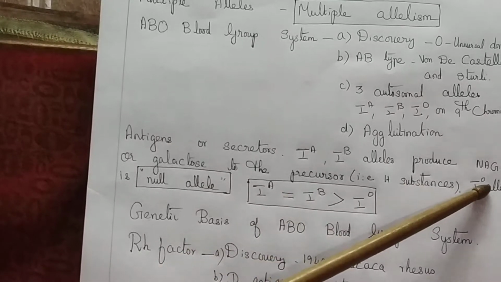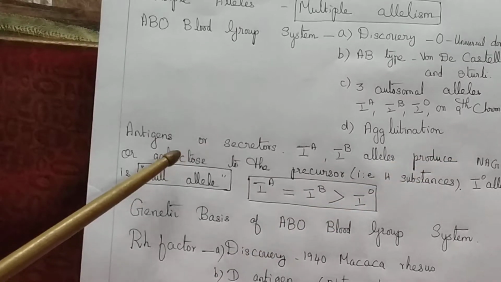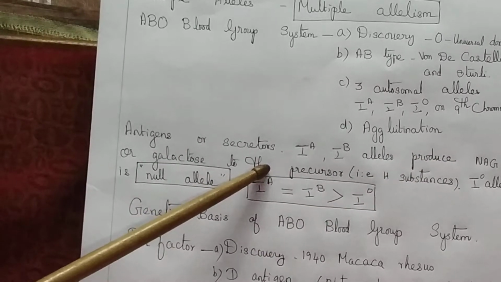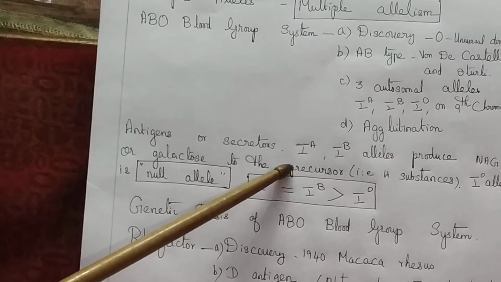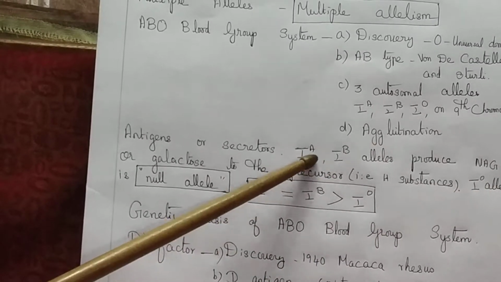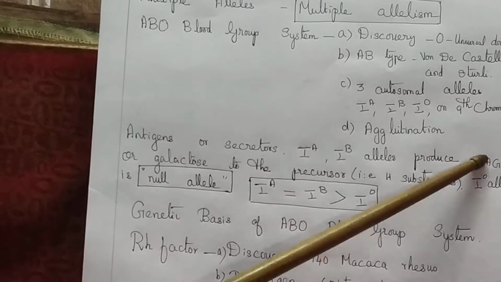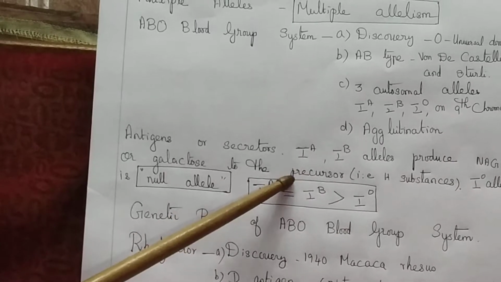But the IO allele cannot add NAG or galactose to the precursor because the transferase enzyme is not produced by the IO allele. These two alleles can produce the transferase enzyme and they add NAG or galactose to the precursor.